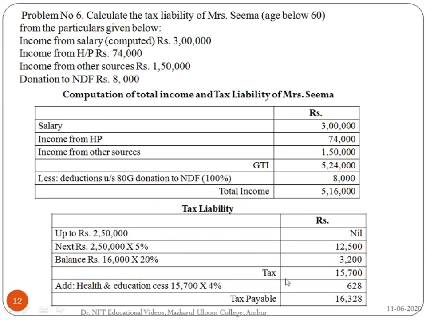So the total tax is 12,500 plus 3,200, that is 15,700. Along with this, you add the health and education cess, 15,700 into 4%, that gives you 628. The total tax payable is 15,700 plus 628, that is 16,328.